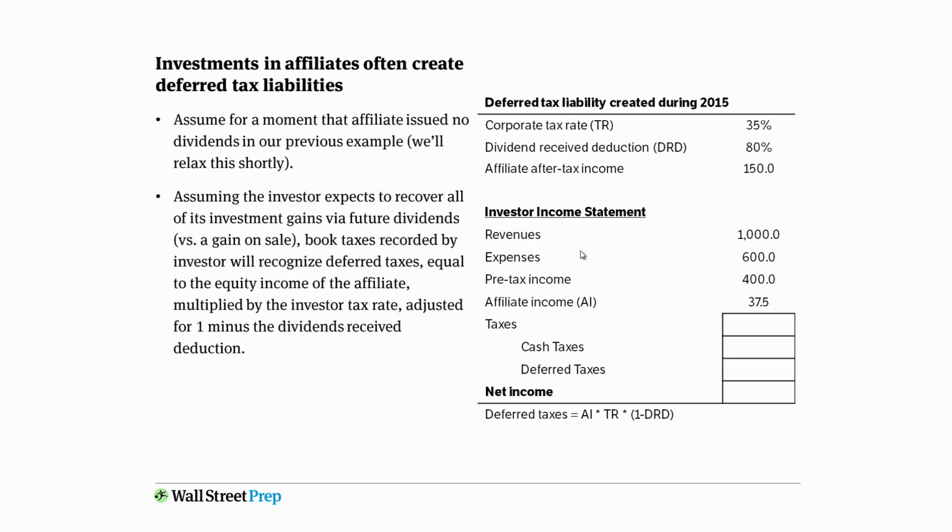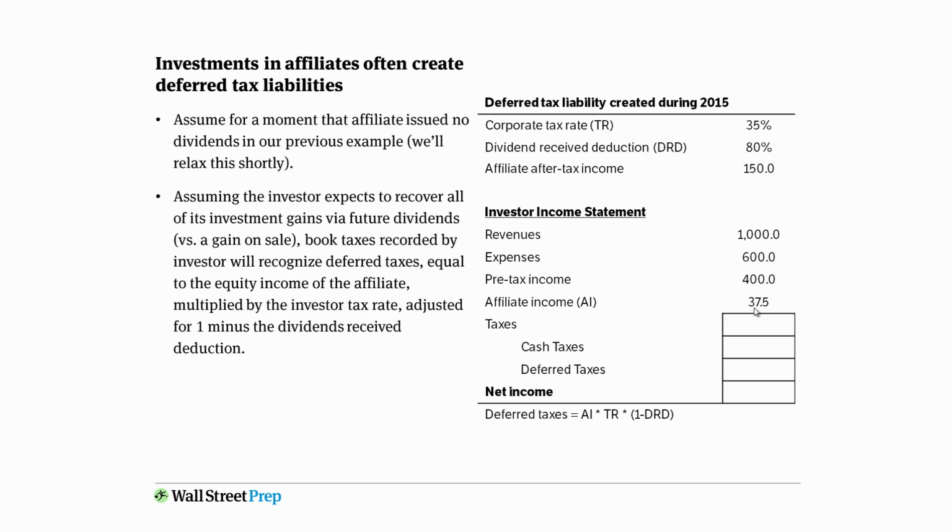So let's assume for a moment that we have the same exercise that we had gone through in the prior video. The only difference is in this case the affiliate issued no dividends. We're trying to create a simplified example here that we're going to relax in just a moment. So same exercise, the investor generates their own income statement with revenues of 1,000, expenses of 600, therefore pre-tax income of 400.